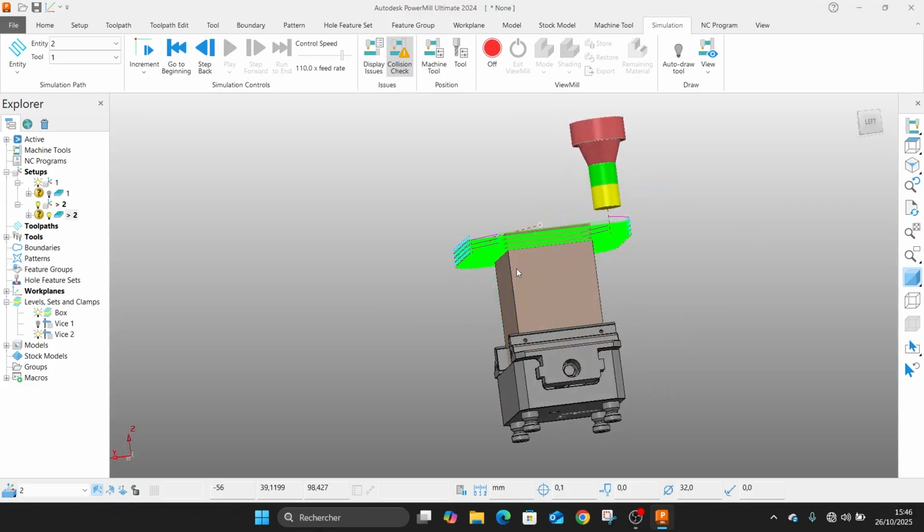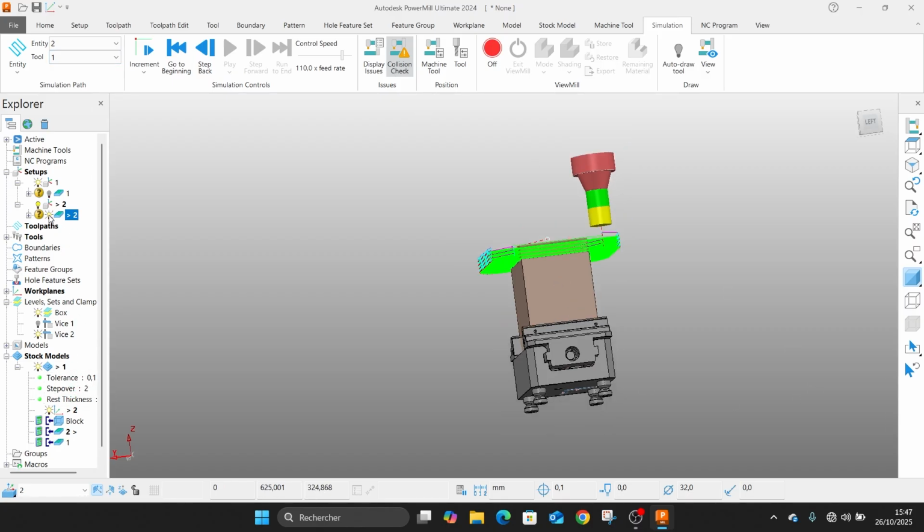So now if we want to create a stock model, we can create a stock model with these two different toolpaths. We can import this one. Let's open it first. Can import it here. Then we can import this.